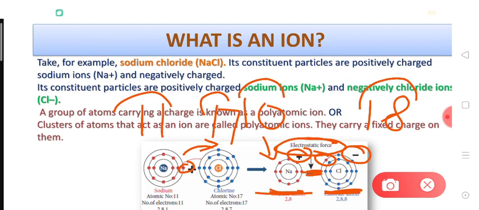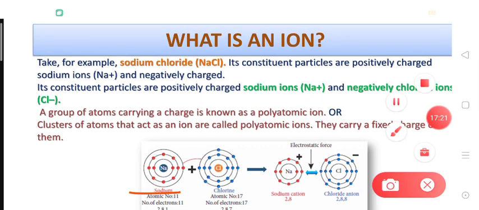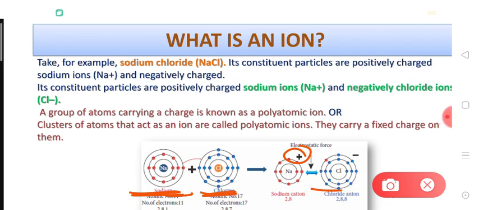So I hope you got how the ions are formed. The ions are generally formed due to either loss or gain of electrons. Here you can see that the sodium atom is losing the electron, so it developed a positive charge, and the chlorine atom is accepting an electron, so it is developing a negative charge. So when some species gains electrons, it becomes negatively charged. When it loses electrons, it becomes positively charged. This is how the cations and anions, or the positively charged ions and negatively charged ions, are formed.